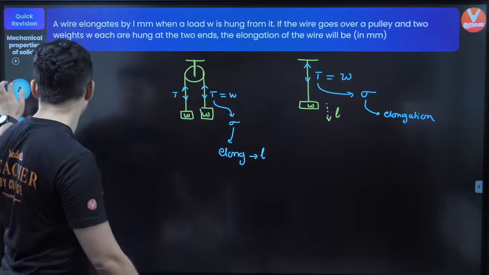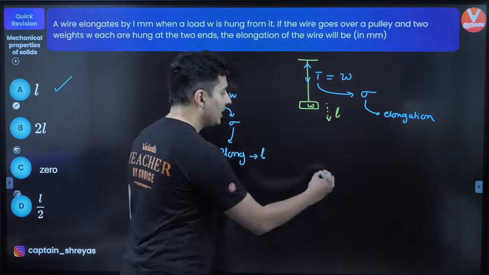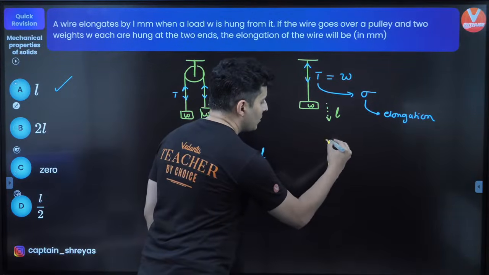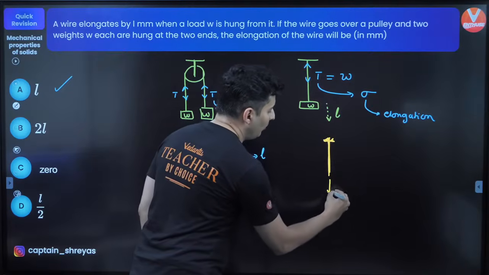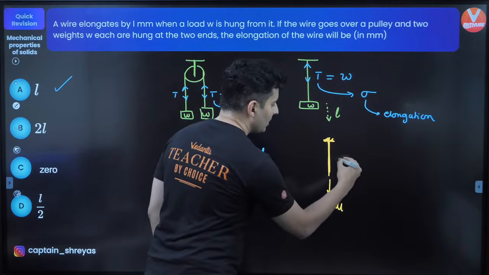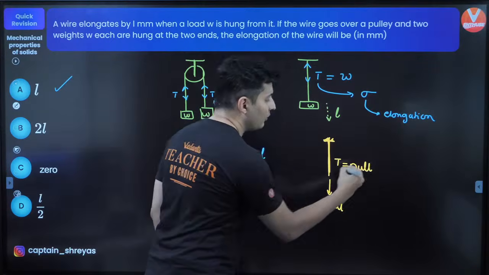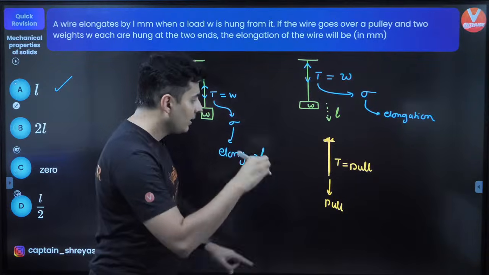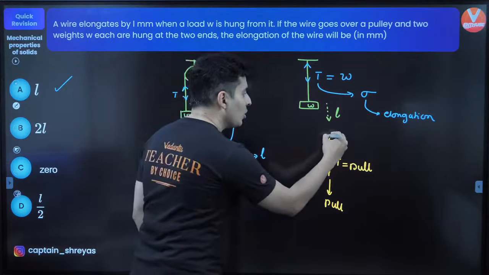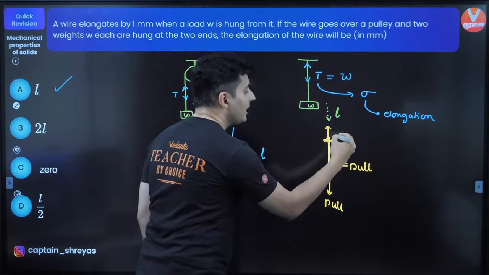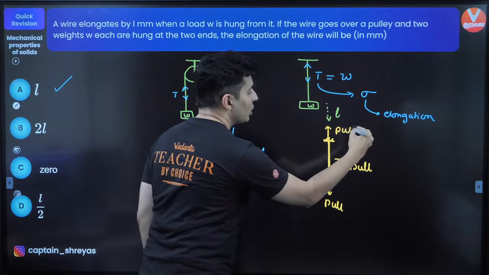Many students forget one simple concept: when you have a string and you support it at this point and you pull it with some force, the tension will be equal to the pulling force. Remember, when you are pulling this point, you are also indirectly holding it with the same pull from the top.